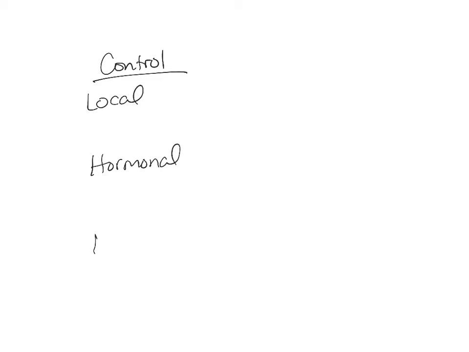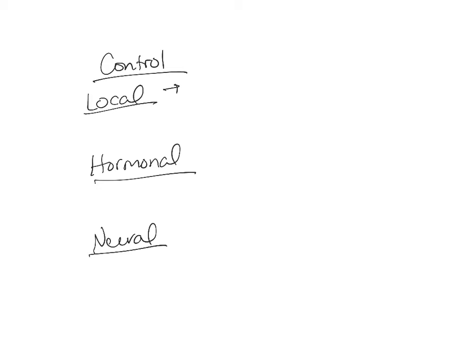Let's talk about control of digestive functions. As with everything, we have local control, we have hormonal control, and we have neural control. Throughout all of physiology, you will always see these three types of control. First of all, let's talk about local controls.